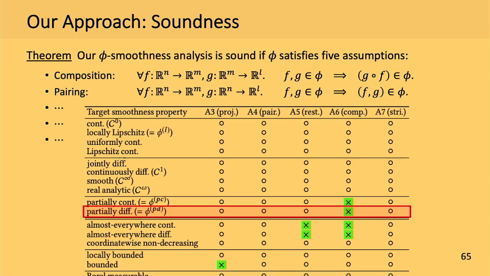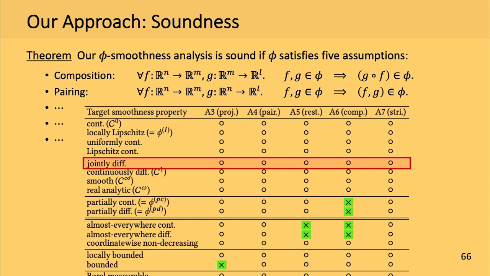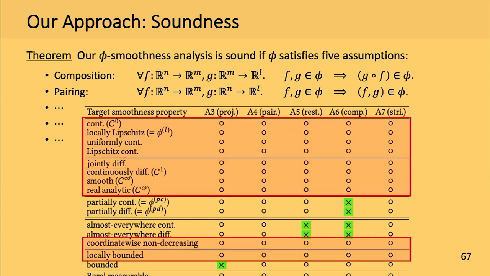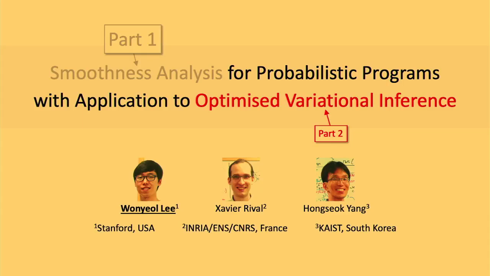And this table shows various smoothness properties and whether each of them satisfies each of these assumptions. And you can see that the partial differentiability property does not satisfy the composition assumption. And actually, this makes our analysis unsound for this case. But if we consider joint differentiability, then it satisfies all the assumptions, so our analysis becomes sound for this case. Actually, there are many more smoothness properties that satisfy all these assumptions, so we can apply our analysis for any of them in a sound way. Okay, so this is about our smoothness analysis and concludes the first part.